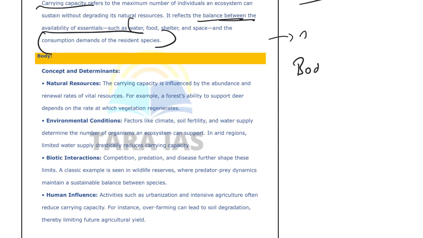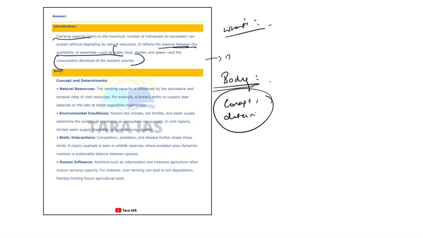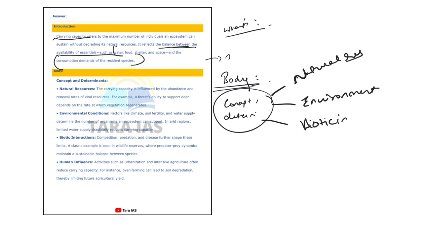Now in the body, we'll be writing the first demand. The first part of your body will be about the concept and determinants of carrying capacity. What are the concepts in general, on what basis do we evaluate carrying capacity? First thing, natural resources. Then environmental conditions, biotic interactions, and anthropogenic activities. Okay, now let's look at each and every one of these concepts.